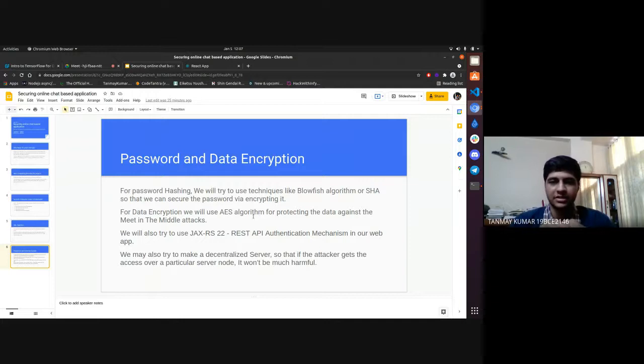For example, I'm messaging to Shatandru Paul. What will happen is that Shatandru will have a mini server, and I will have a mini server. As soon as I share a message to Shatandru, this server will store the message in its mini database, and the same message will be stored in my database.